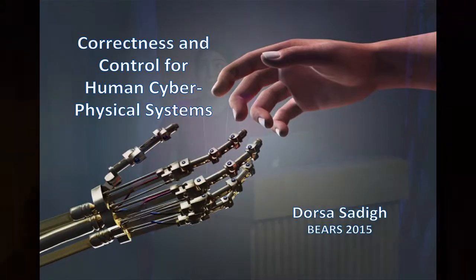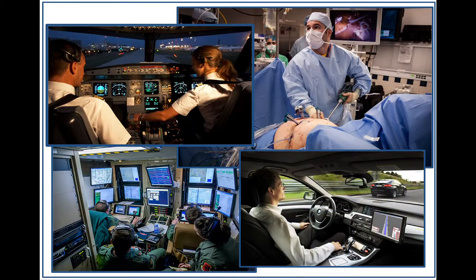So this talk built up really well on the previous talk and also Aaron's talk. But what I want to focus on mostly is correctness and control for these human-in-the-loop systems. We have already seen robotic surgery. That's a good example of human-in-the-loop systems. Other examples are semi-autonomous driving, flying, so switching from autopilot to actual flying, and controlling drones from the ground. These are all examples of human cyber-physical systems that we already interact with in our everyday lives.